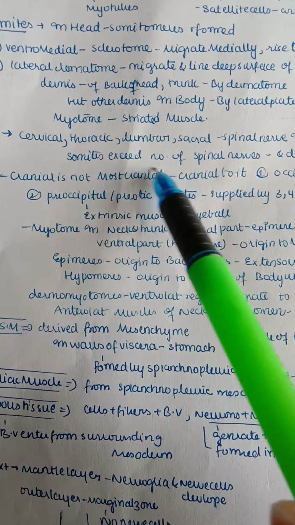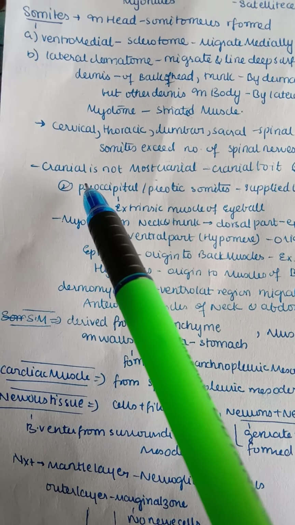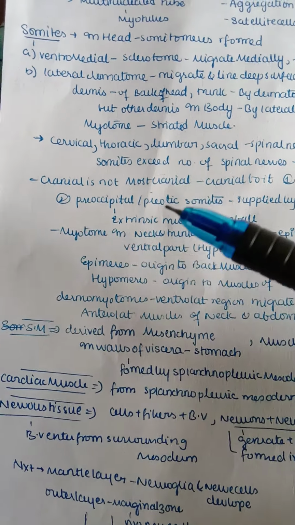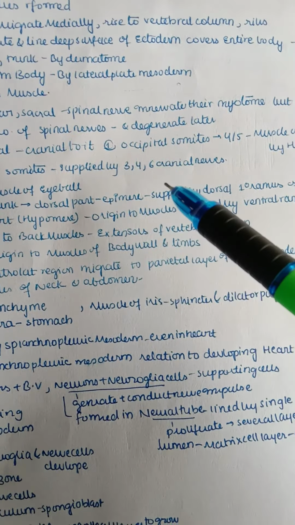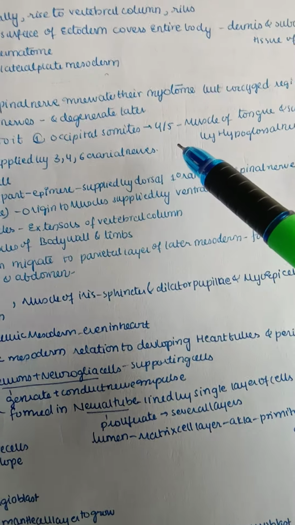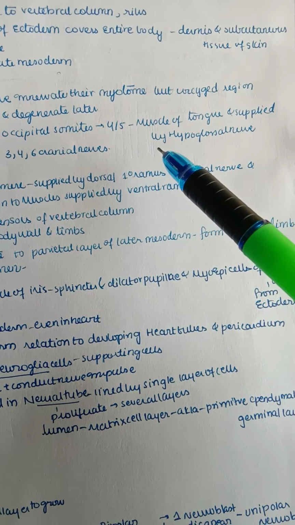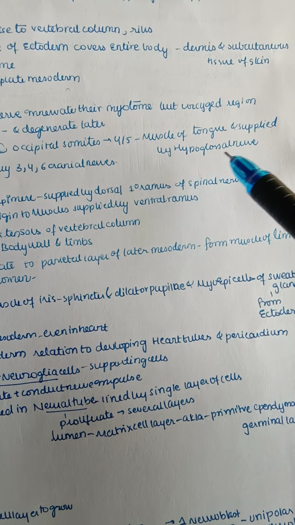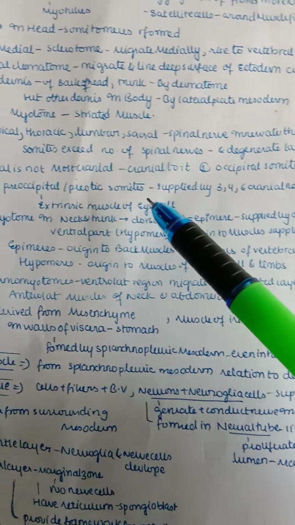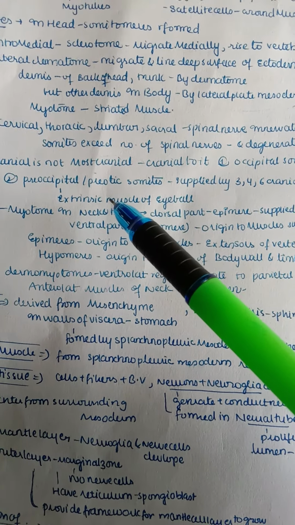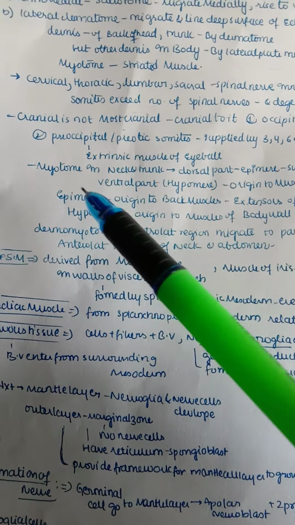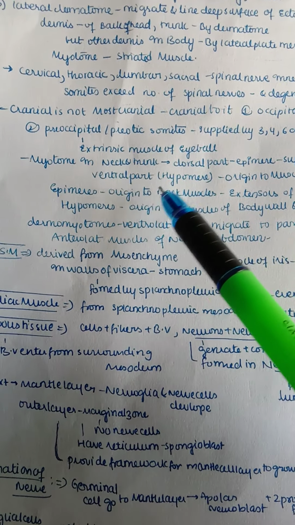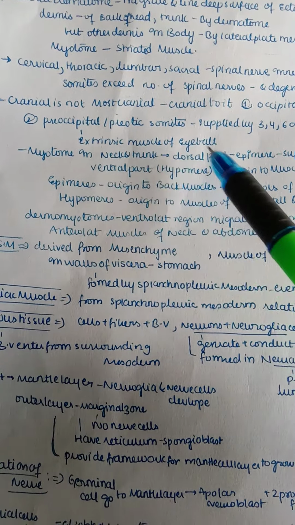Cranial is not most cranial. You can get confused. The cranial part of the somites is not the most cranial. Cranial to it, there are also other somites like occipital somites, which form the muscles of the tongue and are supplied by the hypoglossal nerve, and preotic somites, which are supplied by the 3rd, 4th, and 6th cranial nerves. The preotic somites also form the extrinsic muscles of the eyeball.